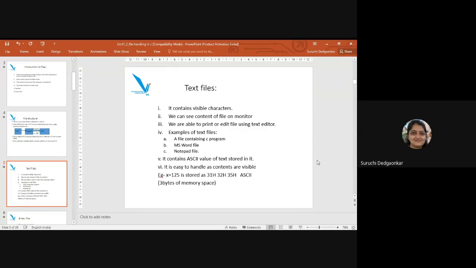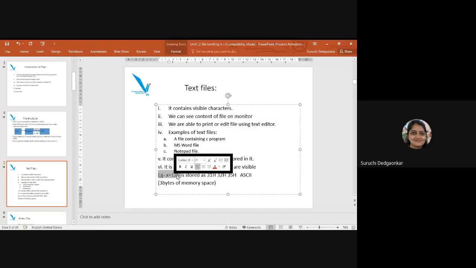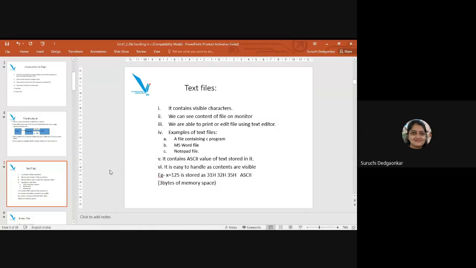Now, the text files contain ASCII value of text stored in it. It is easy to handle as its contents are visible. So suppose I want to store x is equal to 125. This 125 is stored as the ASCII value of 1, ASCII value of 2, and ASCII value of 5 in this way. So 3 bytes of memory will be taken to store 125 in the memory if it is a text file. Now we'll go to the binary file.